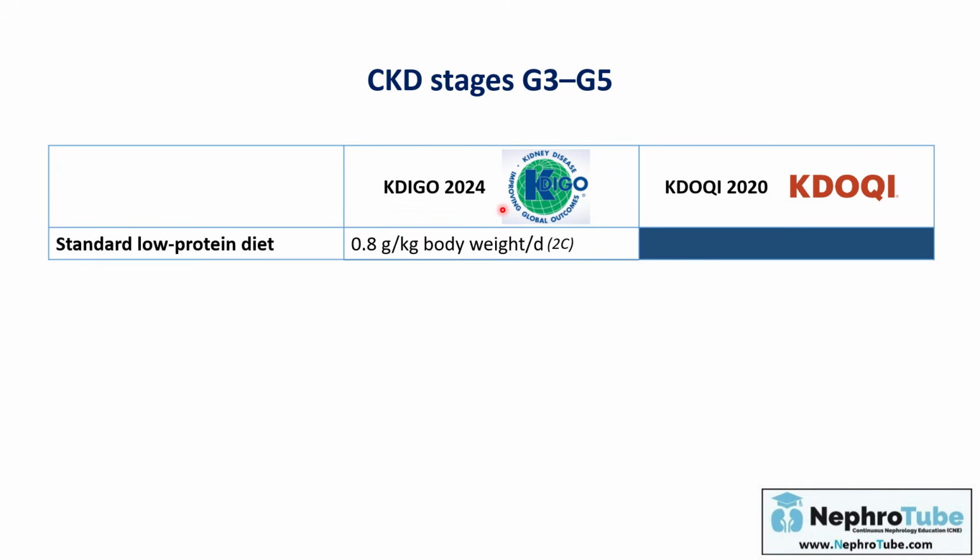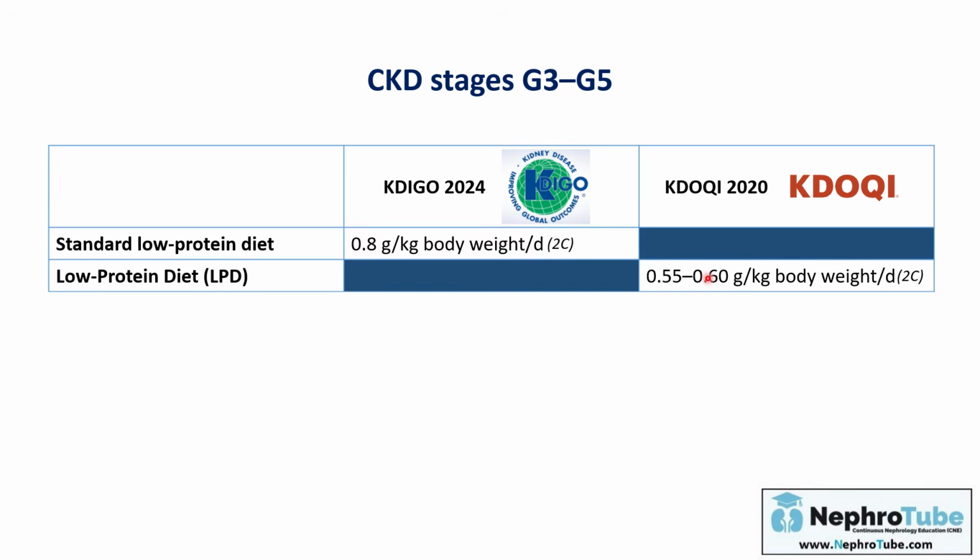The KDIGO 2024 recommended a standard low protein diet. Standard low protein diet is the lowest possible protein for the normal protein diet. It is 0.8 gram per kilogram body weight per day. This is not recommended or suggested by KDOQI 2020. However, in KDOQI 2020, they suggested or recommended a low protein diet, not a standard low protein diet, but an actual low protein diet, from 0.55 to 0.6 gram per kilogram body weight per day.